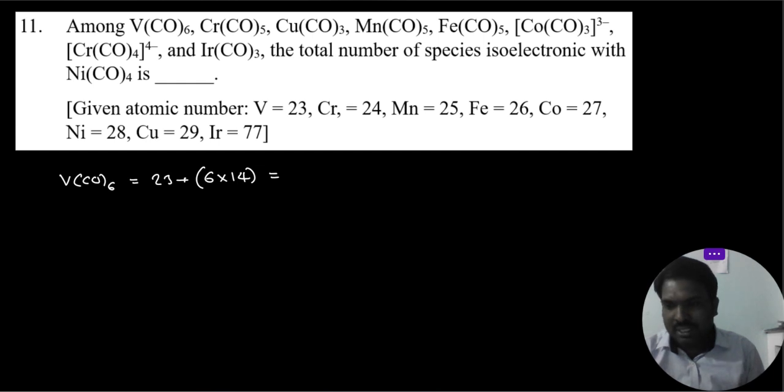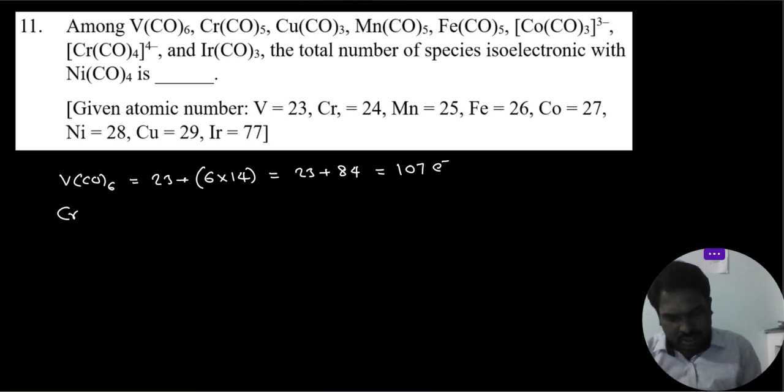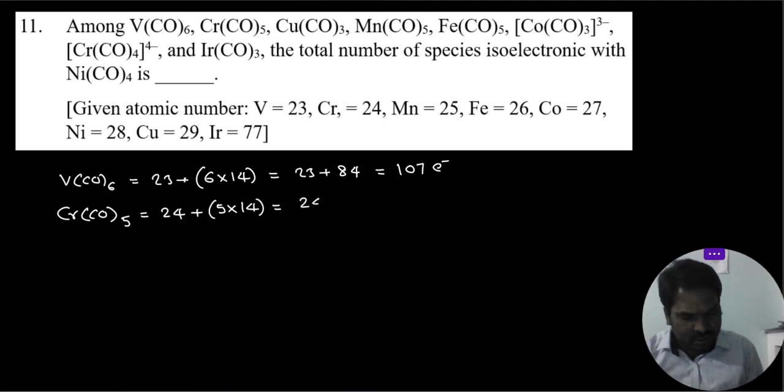Then 23 plus 84 is 107 electrons. Now Cr(CO)5: chromium atomic number 24 plus 5 into 14, so 24 plus 70 equals 94 electrons.